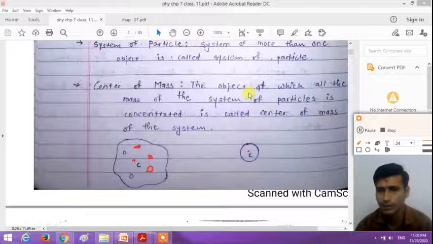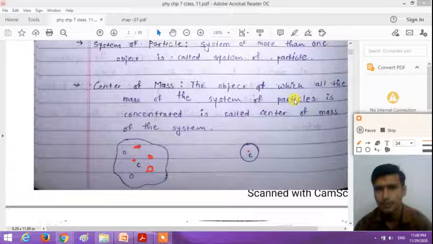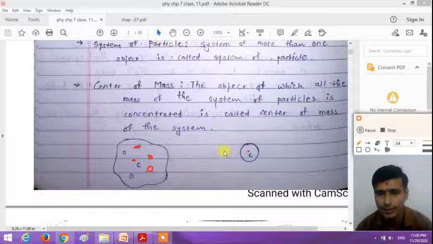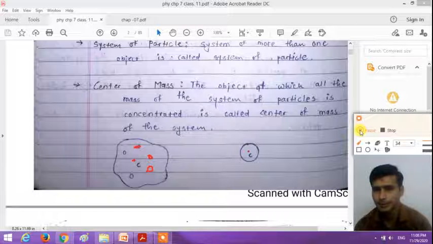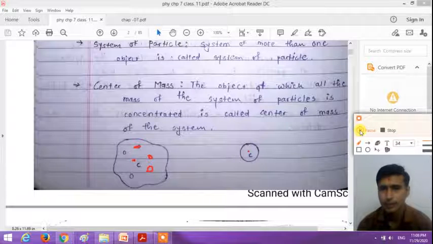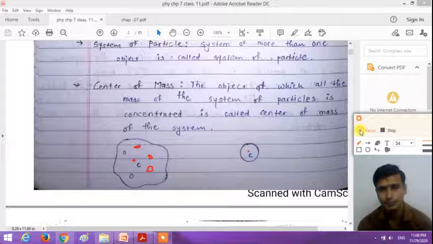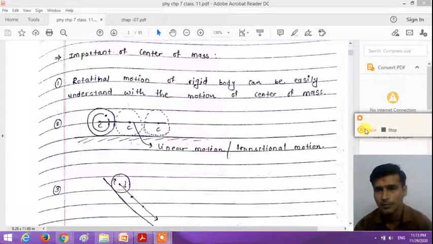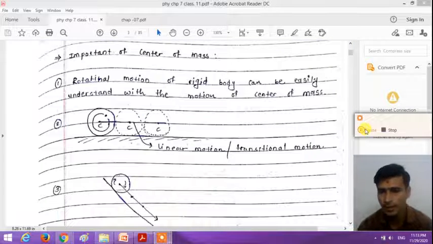So understand, dear student, what do we mean by the center of mass? The center of mass is a point in a system of particles, or in a rigid body, at which all the mass is concentrated. It depends on the mass distribution in the body, and it is nearer to the larger mass. Now, dear student, how can we calculate the center of mass in a system of particles?